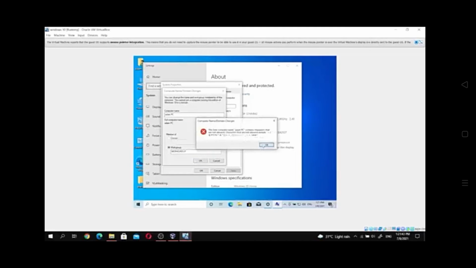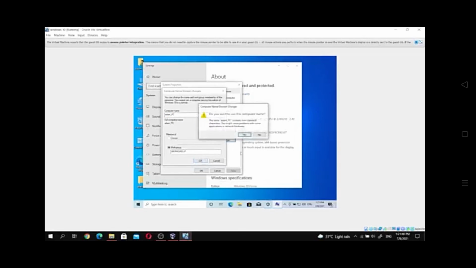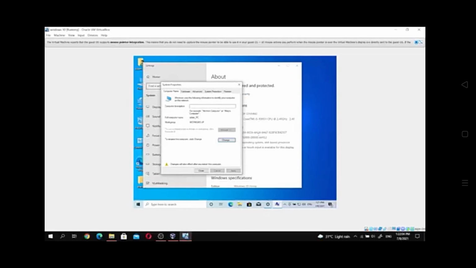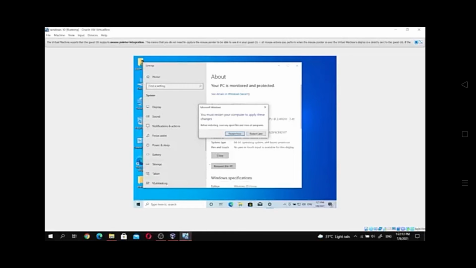Here, as you can see, I will add an underscore. Then we click OK, then OK again. But we have to restart our computer, and I will restart it later. You just have to click OK, and then close.